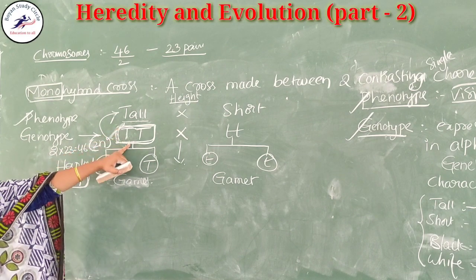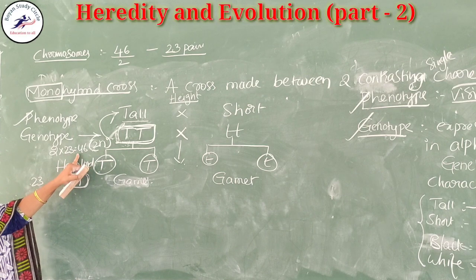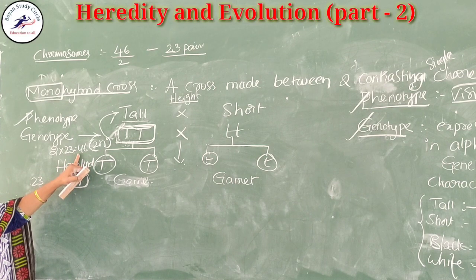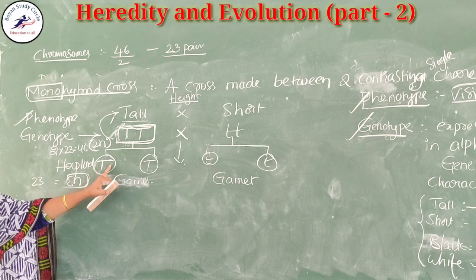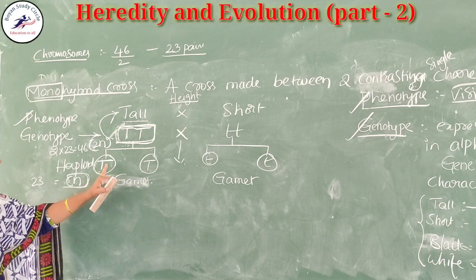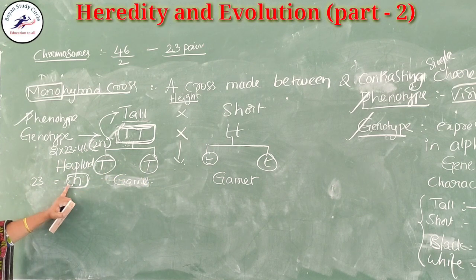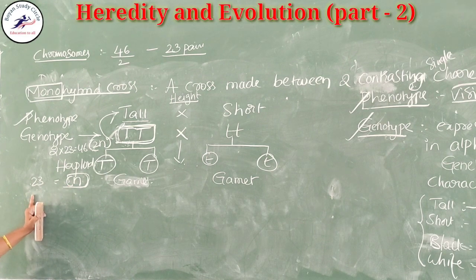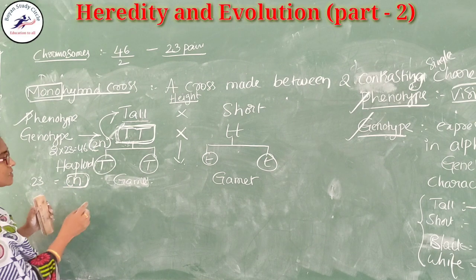Here, the pair of genes has 46. But when fertilization takes place, the gametes are produced. These gametes have a single set, that means only 23 chromosomes are present.